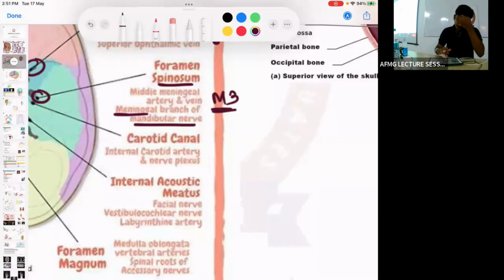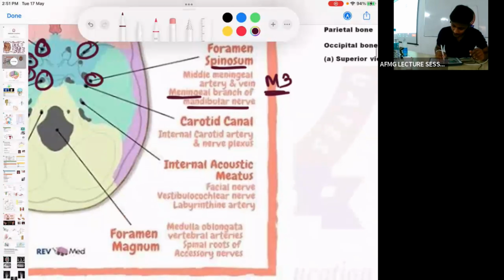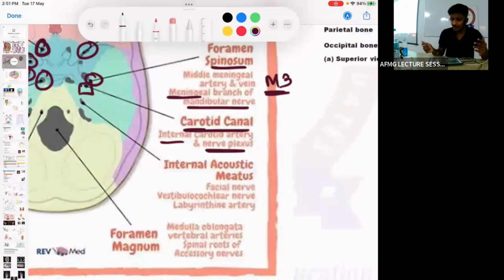No issues with this. Behind the foramen spinosum we have the carotid canal. Easy. Through it there would be passage of internal carotid artery and its nerve plexus. By carotid canal क्या पास होगा? Internal carotid artery and the nerve plexus.